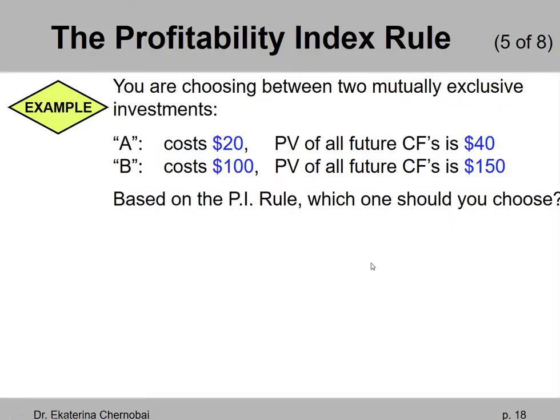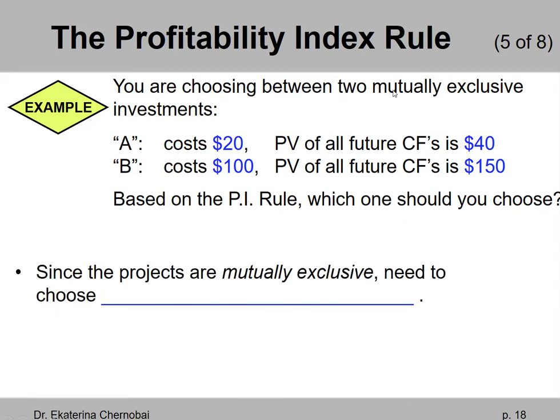Let's look at this next example in which we are choosing between two mutually exclusive investments, A and B. A costs $20, and rather than being given the cash flows for the next few years, we are already given the present value of all future cash flows, and that's $40. For project B, it would cost us $100 today, and the present value of all future cash flows is $150. Based on the profitability index rule, which one should you choose?